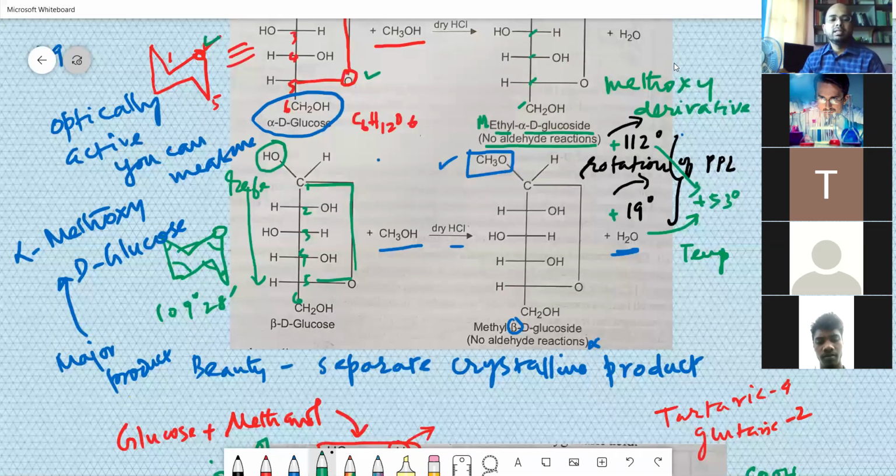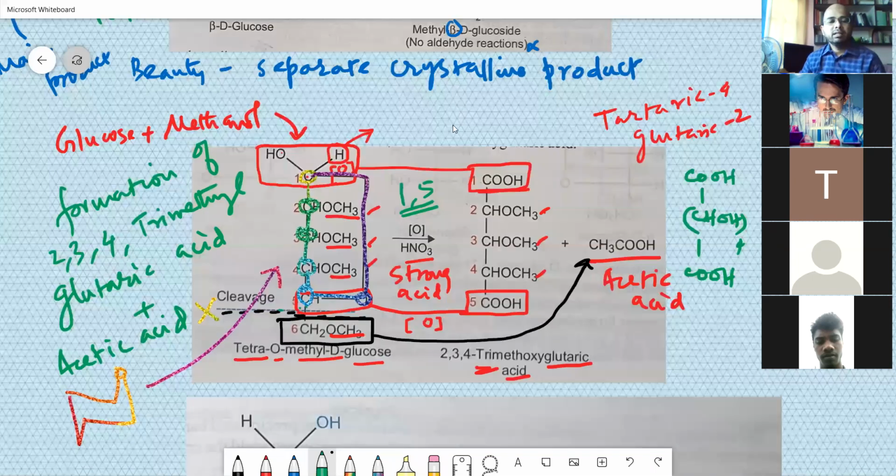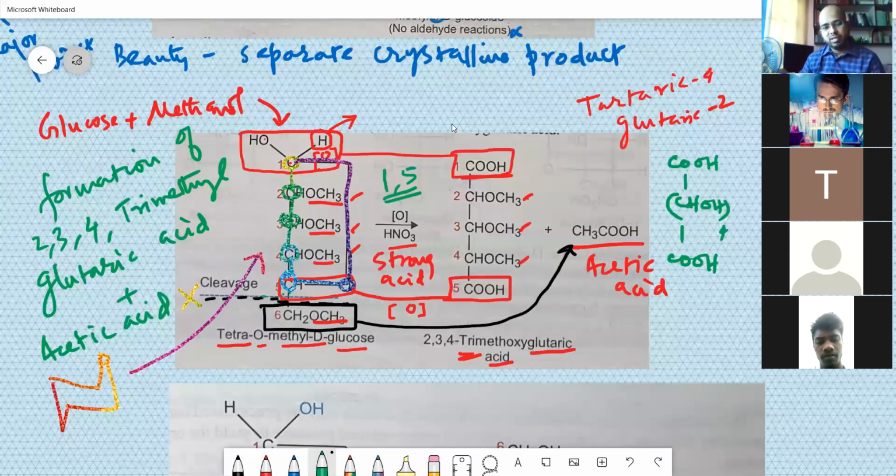Okay. Then glucose is to be treated with methanol, and then you get a pentacarbon derivative plus acetic acid. It suggests that there is a cleavage at the bottom portion of the glucose where the ring exists like this.